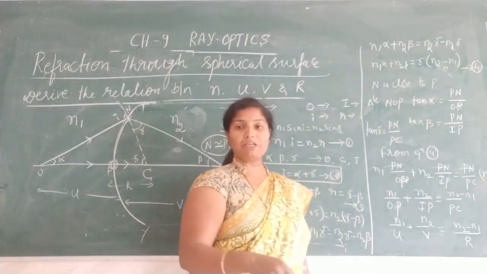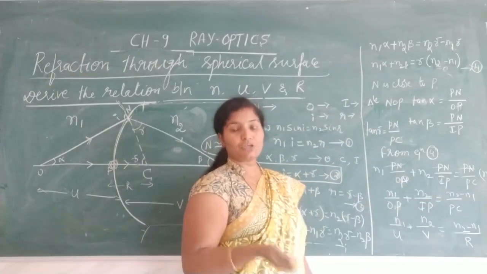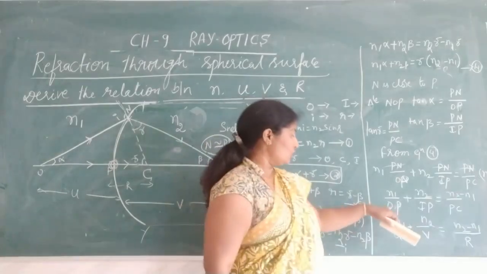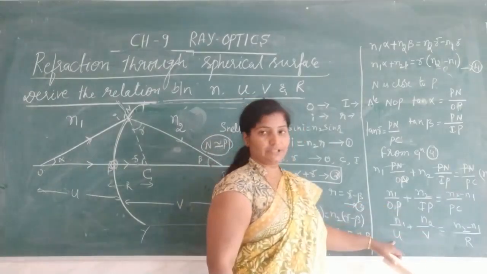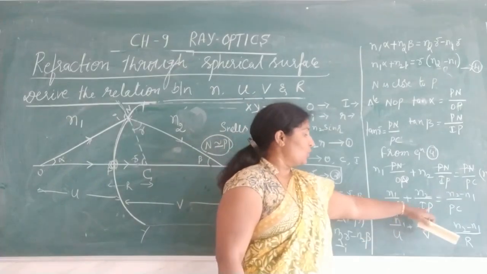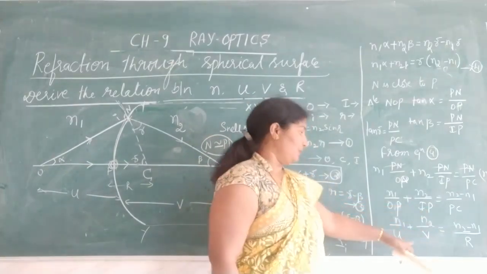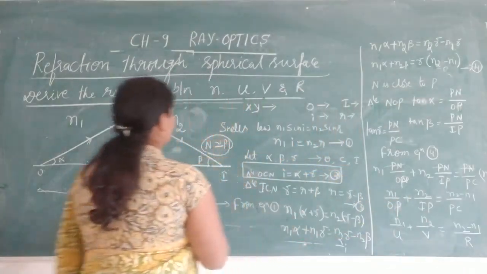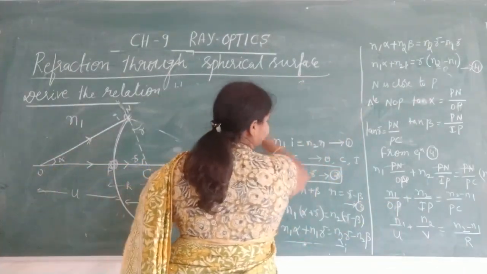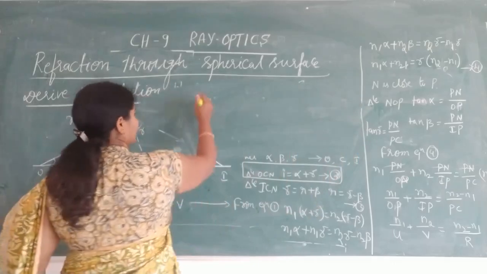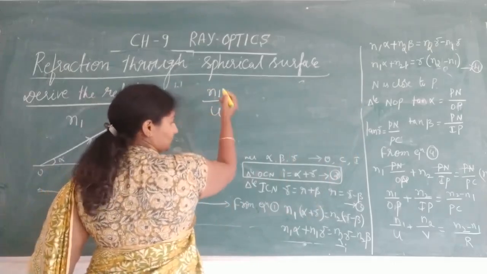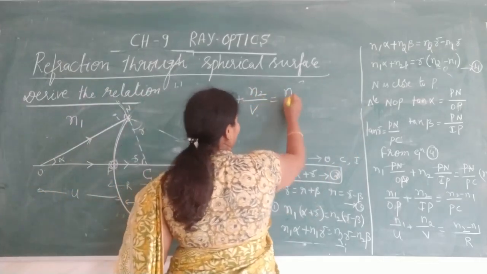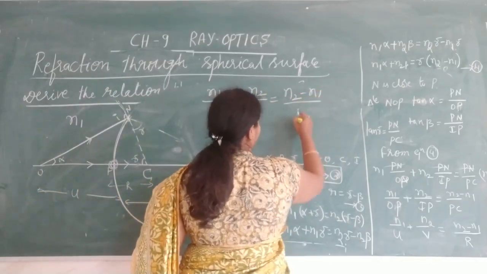We are familiar with the sign convention as well as how to measure the distance. So object to pole is object distance u. Pole to image is image distance v. Pole to center of curvature is r. Therefore, that equation 4 becomes n1 by u plus n2 by v is equal to n2 minus n1 by r.